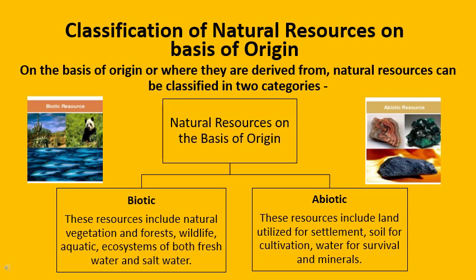If we talk about abiotic resources, these include the land utilized for settlement, soil for cultivation, water for survival, and all the minerals present on earth. Or you may also say the hydrosphere, atmosphere, and lithosphere all are part of abiotic components.